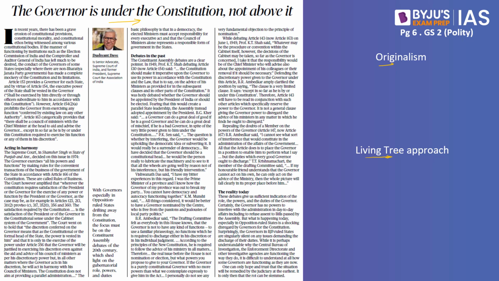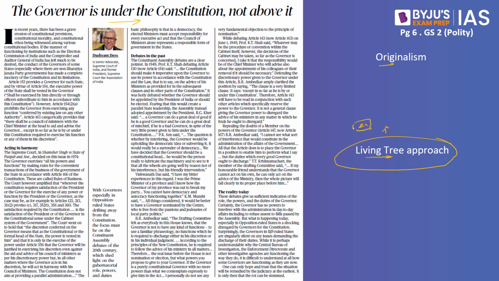Then we have the living tree approach, or the progressive interpretation doctrine. What is this? When we speak about a tree, what happens? It grows constantly with the changing times. This can also be interpreted as the organic constitution. For example, in the original constitution, we have Article 21. Article 21 speaks about the right to life and liberty.